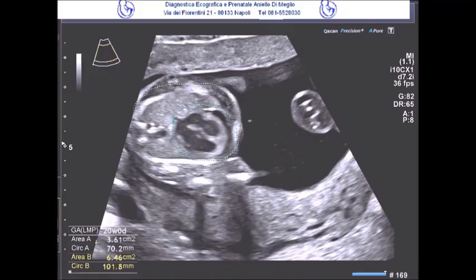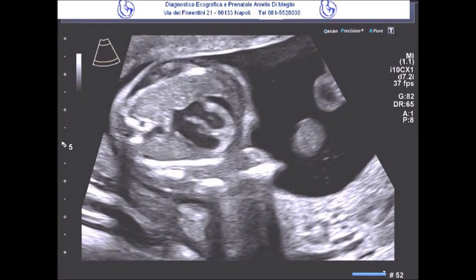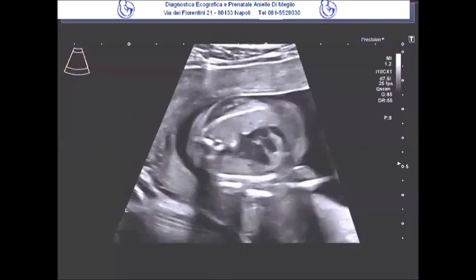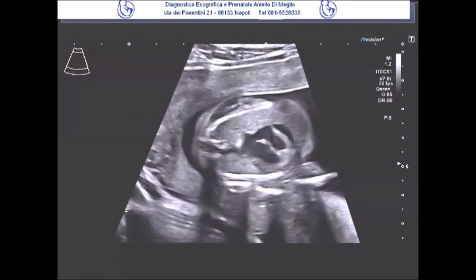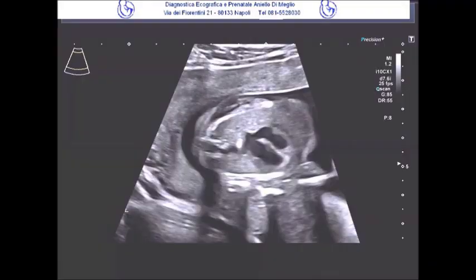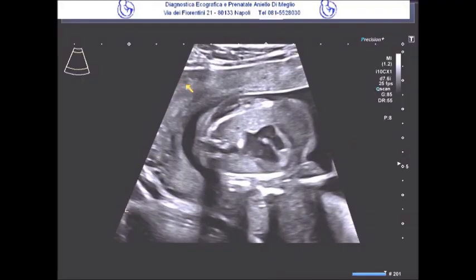The anatomical study of the heart was normal, but here the presence of a pericardial effusion about 2.6 millimeters in size becomes evident. The lung fields also appear reduced, as seen in pulmonary hypoplasia, which in the case of a constricted chest is actually the real factor associated with a less favorable prognosis, since it is linked to a high mortality rate at birth.